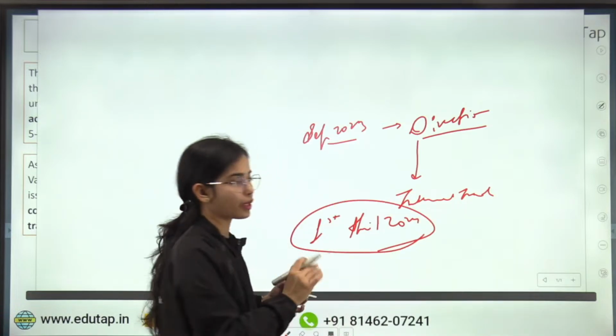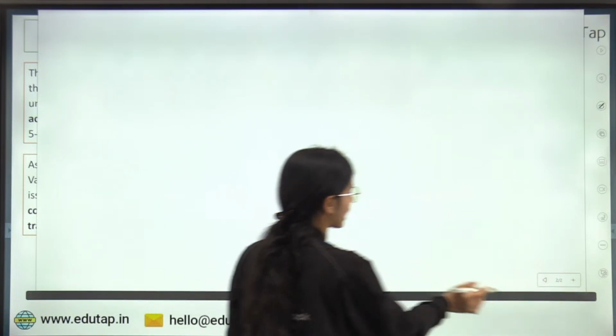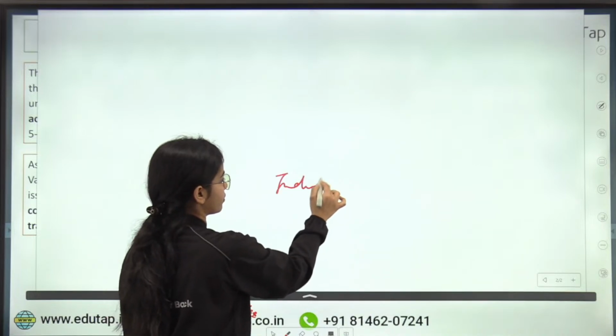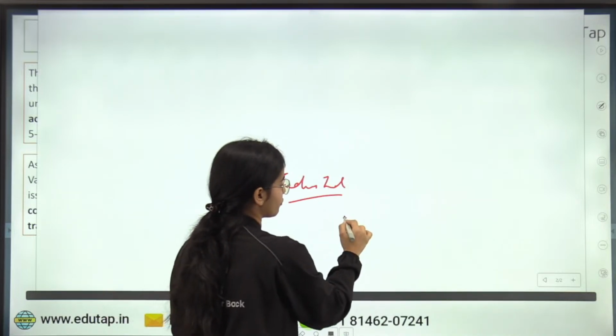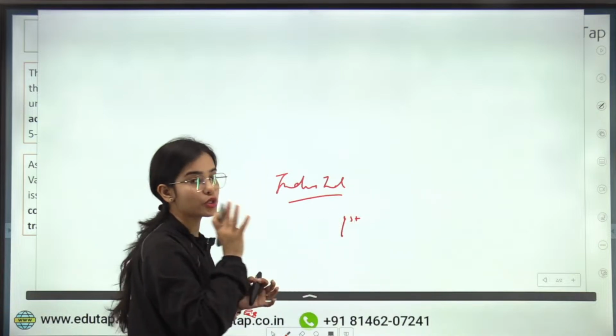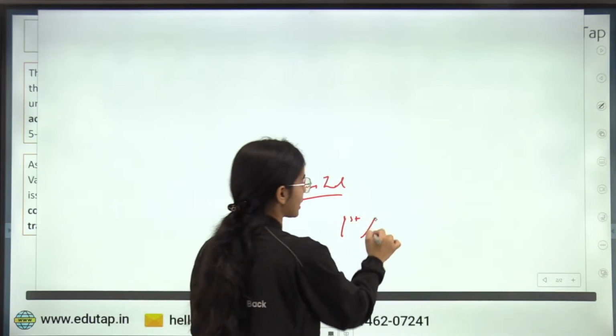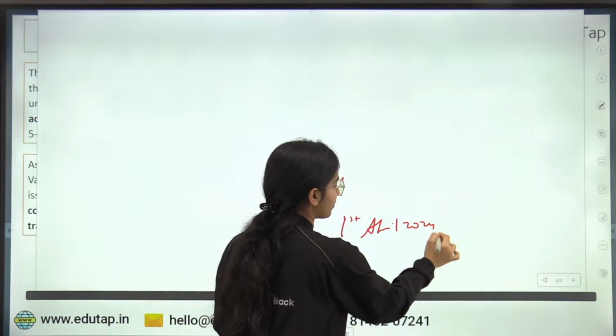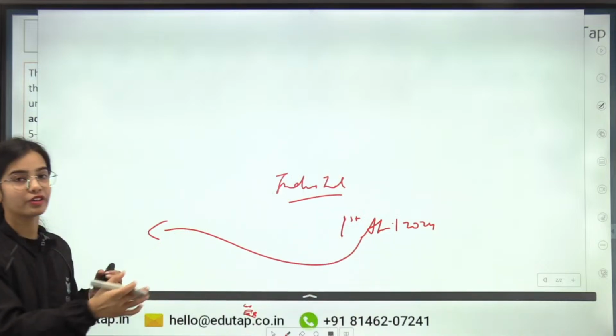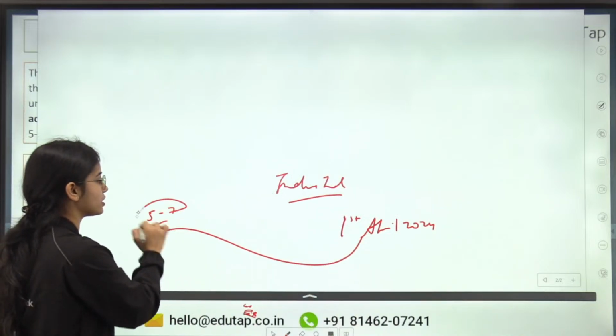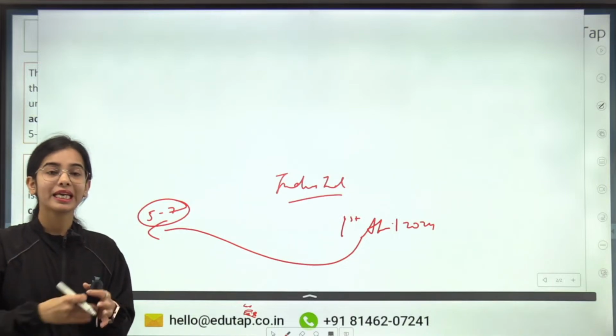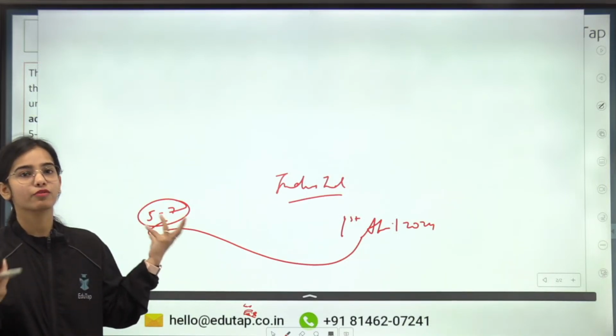IndusInd Bank also stopped the internal trade from 1st April 2024. But before 1st April 2024, for the 5 to 7 years, whatever internal trade had happened, in that internal trade the discrepancy was found.